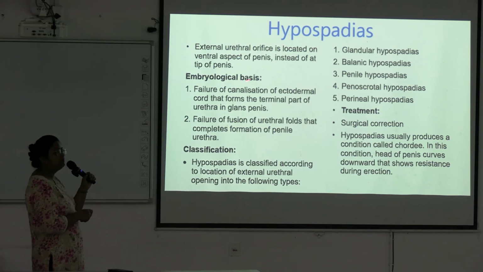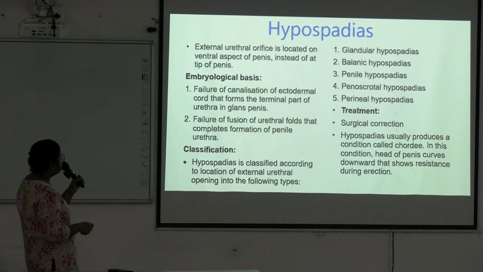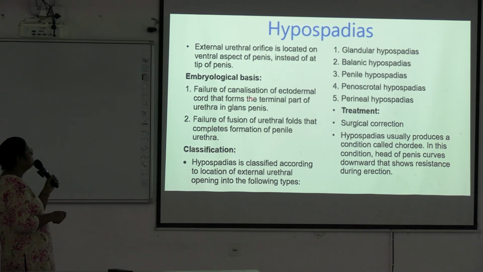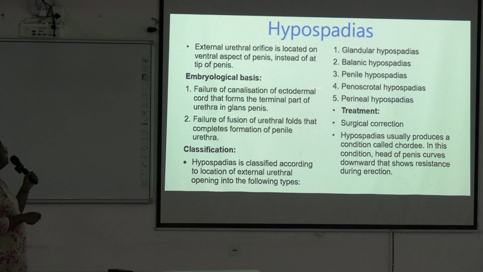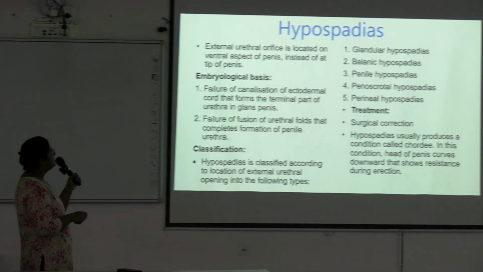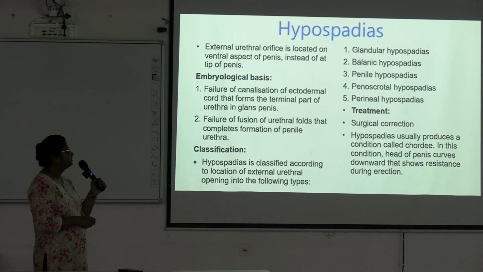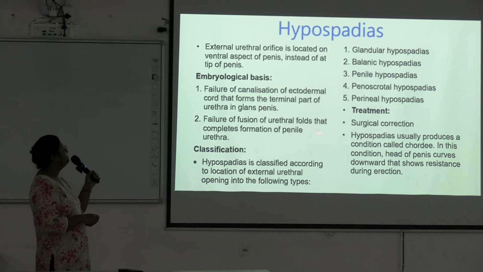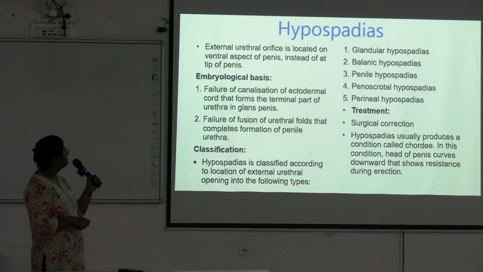Instead of being at the tip of the penis. What is the embryological basis? There is failure of canalization of the ectodermal cord that forms the terminal part of urethra in glans penis, or failure of fusion of the urethral folds that completes formation of the penile urethra.